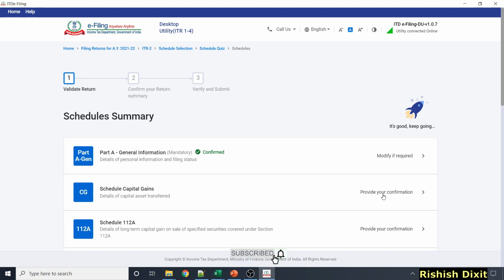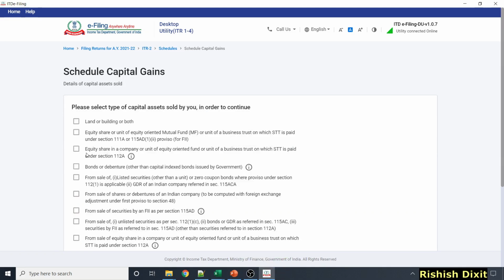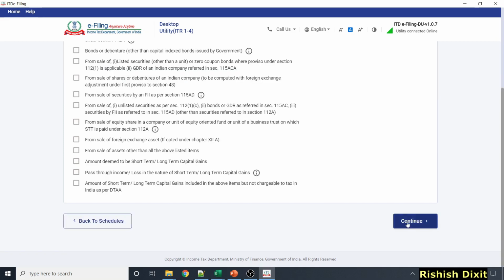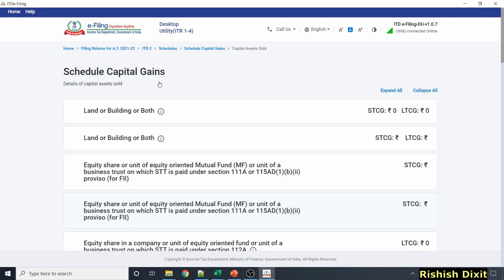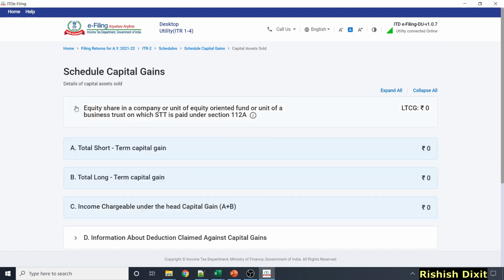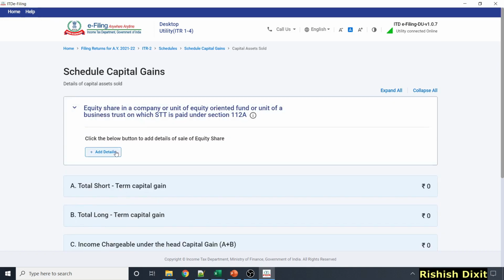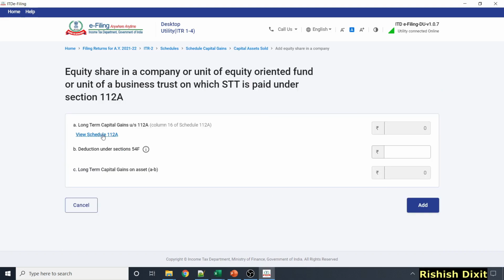Now schedule capital gains, provide your confirmation. First, I'm going to fill schedule 112A. So just click on here, equity share in a company or unit of equity oriented fund under section 112A, and just click on continue. You will see this page, schedule capital gains, and then once you click on here, you need to add details. So just click on here, add details. If I need to fill schedule 112A, I have to click here.